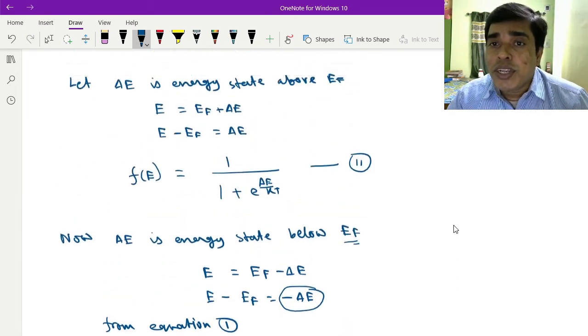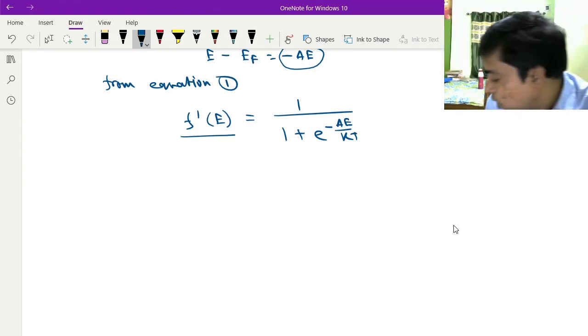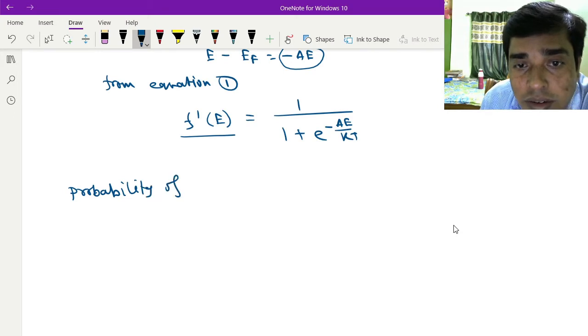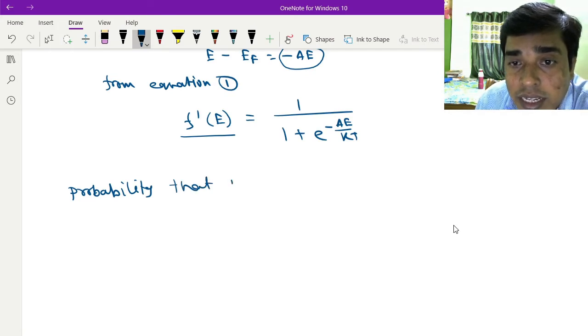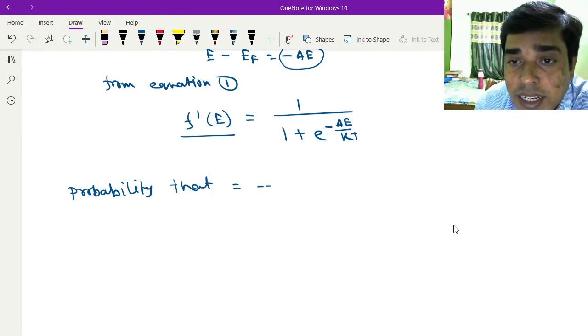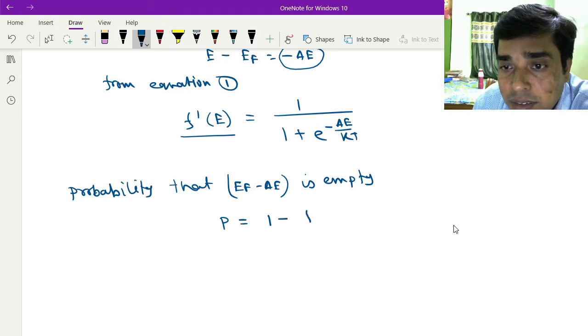So what is the empty position? The empty position must be equal to 1 minus this function. So you can write that the probability that EF minus ΔE is empty is given by P. Suppose P is given by 1 minus F(E).